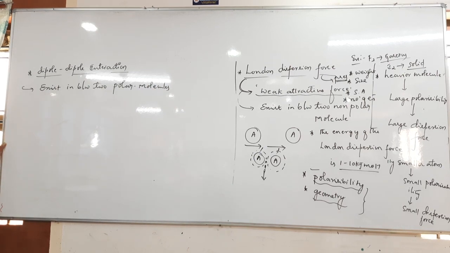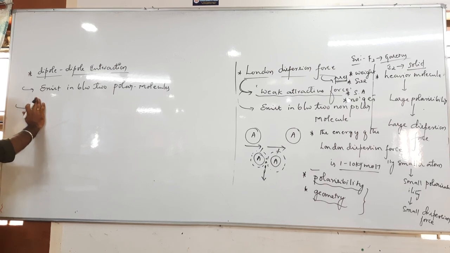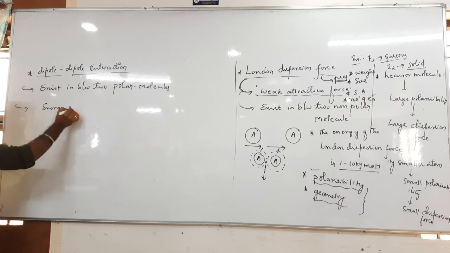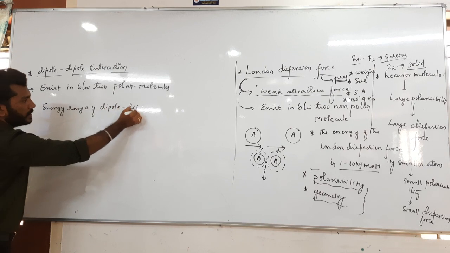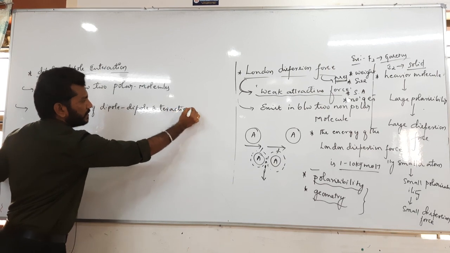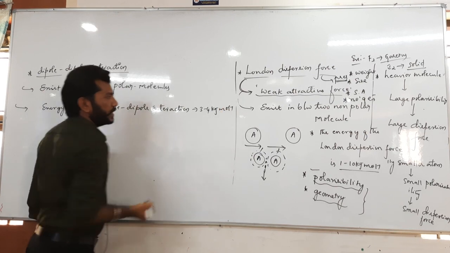Okay, then only here a kind of interaction exists among the species. If you can see, the energy of the London dispersion force is 1 to 10 kilojoule per mole. But for dipole interaction, the energy range is 3 to 4 kilojoule per mole.